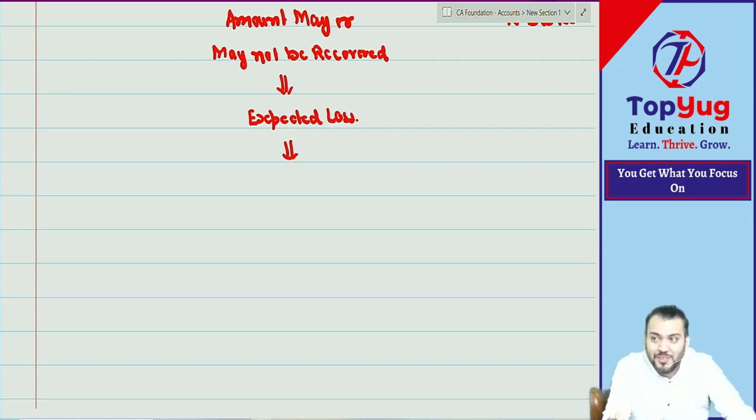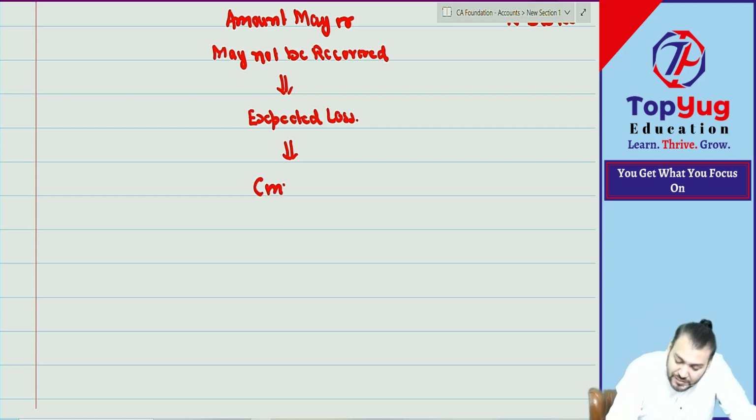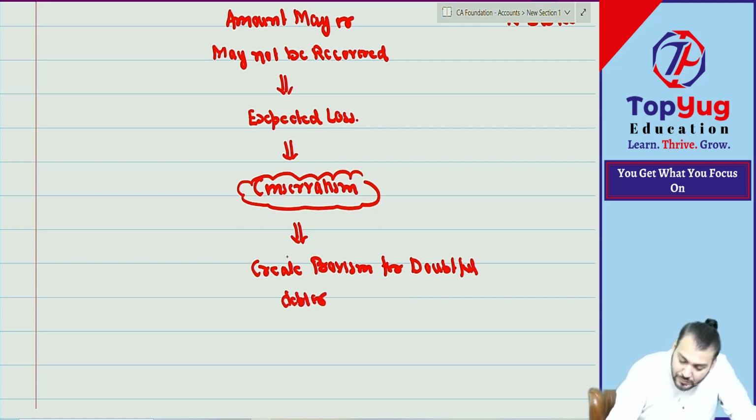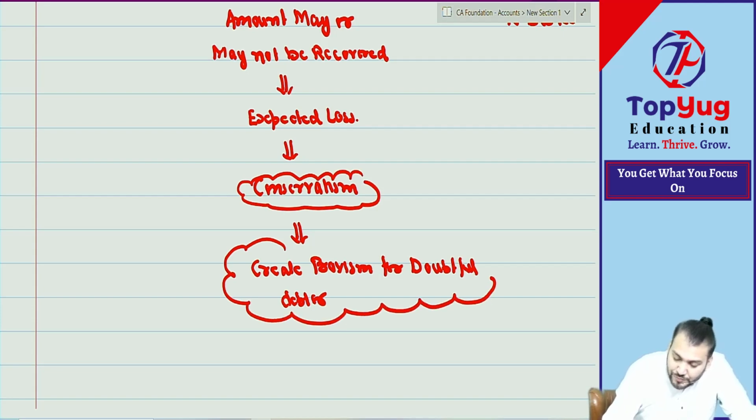Provisions are retained profit for future expected losses. You remember? It means we need to apply the conservatism principle, and it says create provision for what? Doubtful debtor. Understood what I am saying? This point, have you understood?